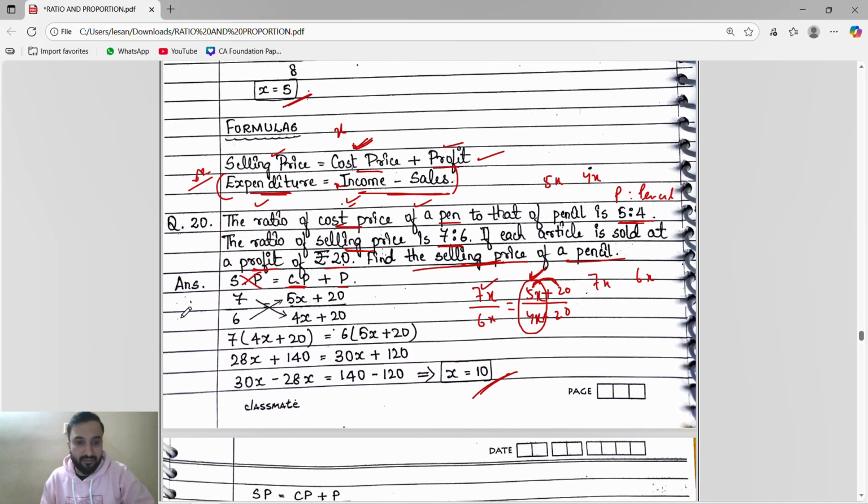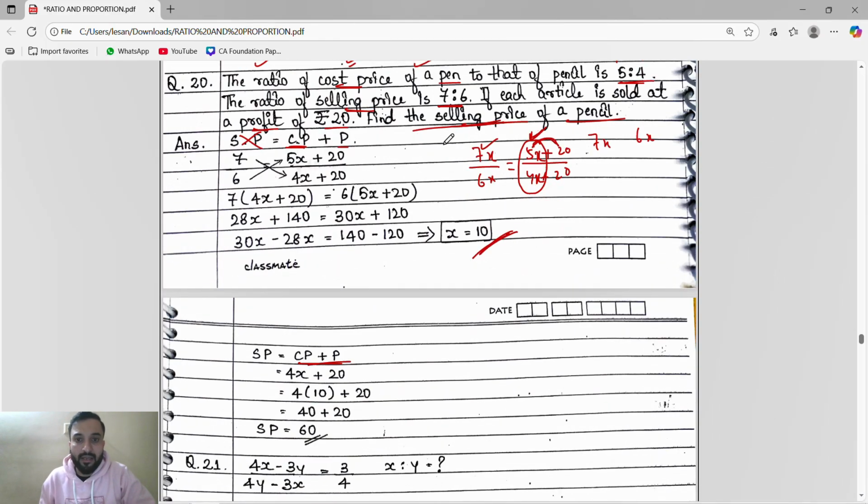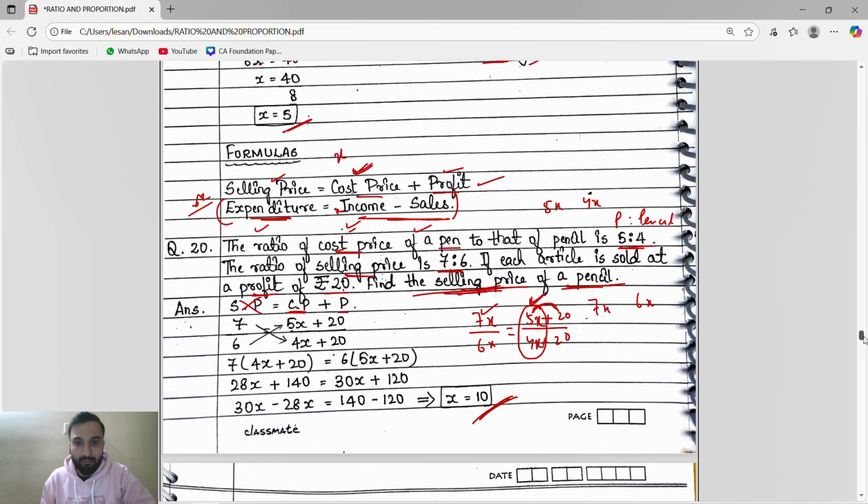Selling price will be 7/6, cost price will be 5x by 4x, and profit is 20 plus 20 plus 20. When we do the cross multiplication, we get x equals 10. Here they said find the selling price of pencil.